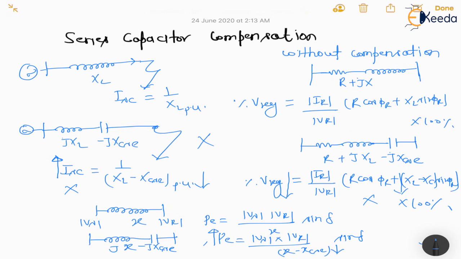So whenever any person asks what will happen with series capacitor compensation, you do not tell them it will reduce the voltage regulation or increase the breaking capacity of the circuit breaker. Your answer would be that it will increase the power transfer capacity. And where will it increase the power transfer capacity? Where a double circuit line is not possible.